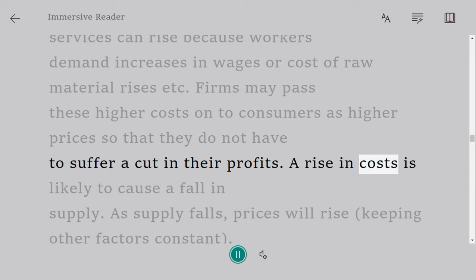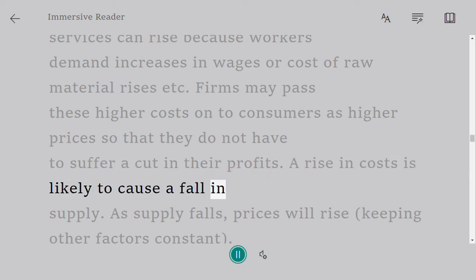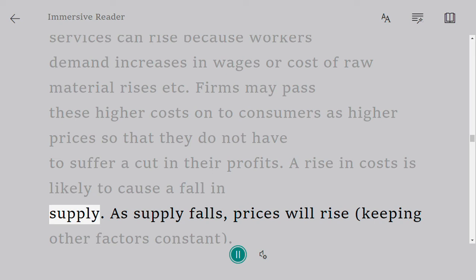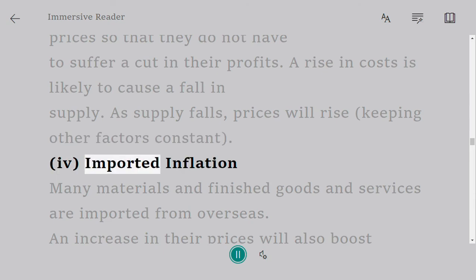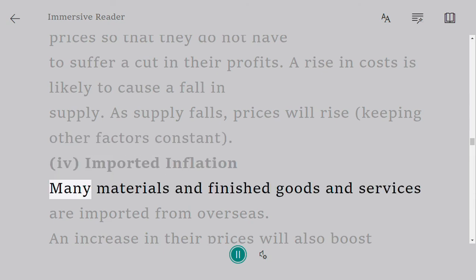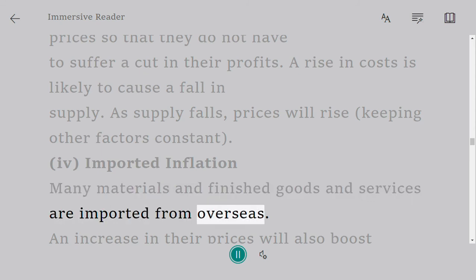A rise in costs is likely to cause a fall in supply. As supply falls, prices will rise, keeping other factors constant. 4. Imported inflation. Many materials and finished goods and services are imported from overseas.